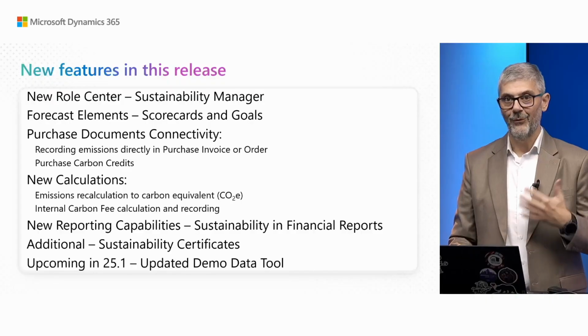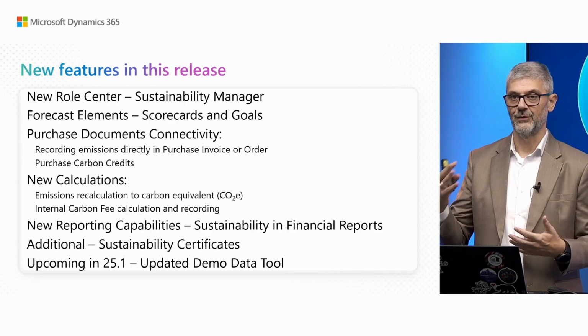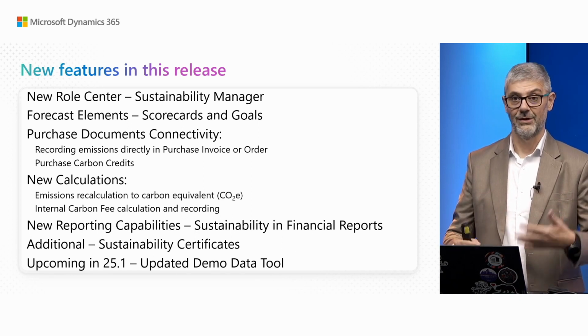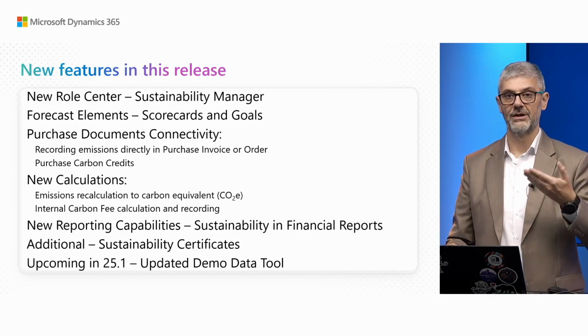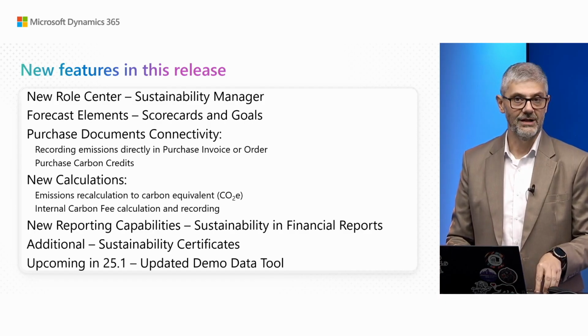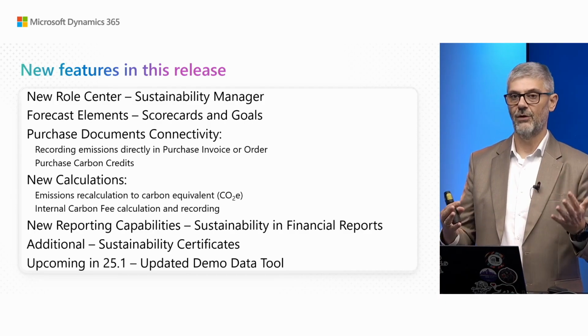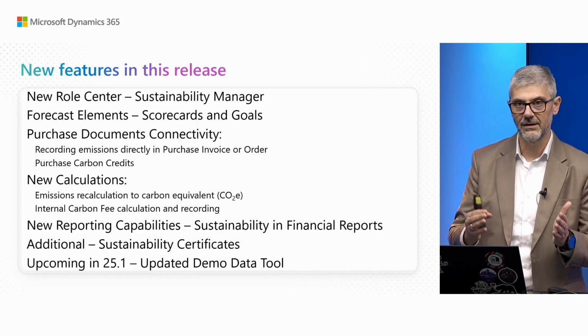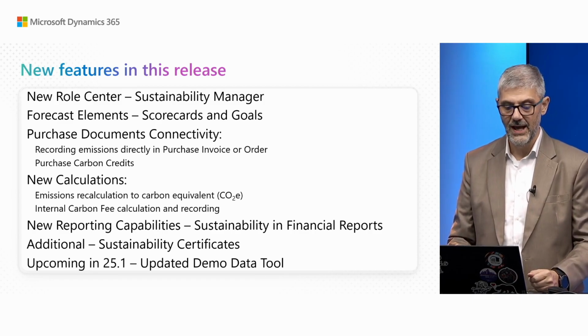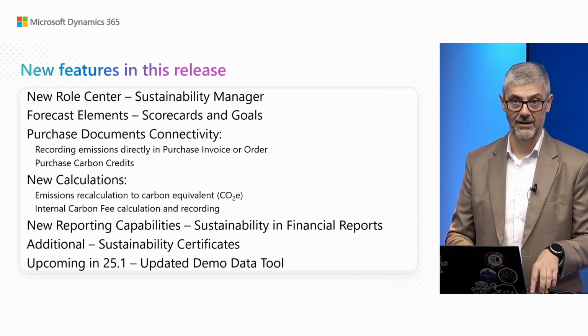Okay, if we stopped only with fundamentals, and we promised we will not stop, we want to enable new features. And with this wave, how did we decide what we will deliver? We did a lot of research on what is the most important for partners and customers, and we couldn't deliver everything, of course, in one wave, but we made some order of what is the most important, and we try to go this way. First, we deliver a new role center, sustainability manager, you will see. So now if you are a dedicated person for sustainability things, you will have your own role center. It will be much easier for you to work with these features. Then we added forecast elements this time, scorecards and goals.